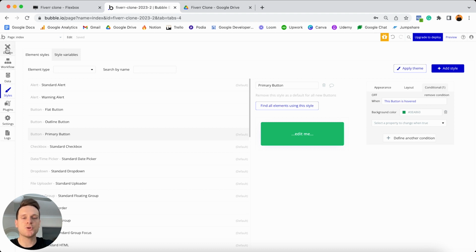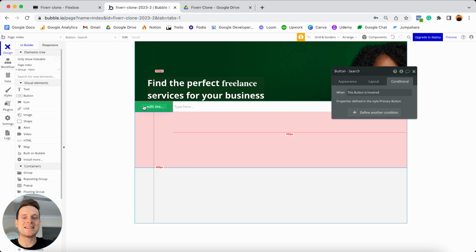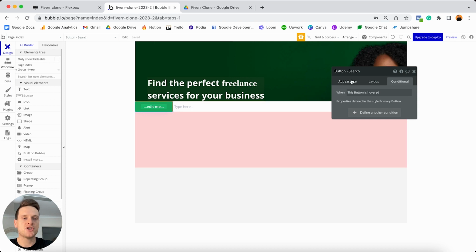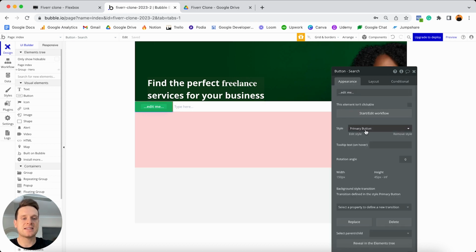So if we jump back into our design tab, what you'll see is that our button element has now taken the same design settings as the style we've just edited. And so if we jump into our appearance tab, you'll now see it's still referencing the primary button style. What I'd like to do now though is just update the text that's displayed within this button. I'm going to have this display the word search. I'm then going to need to update all of the layout settings for this button.